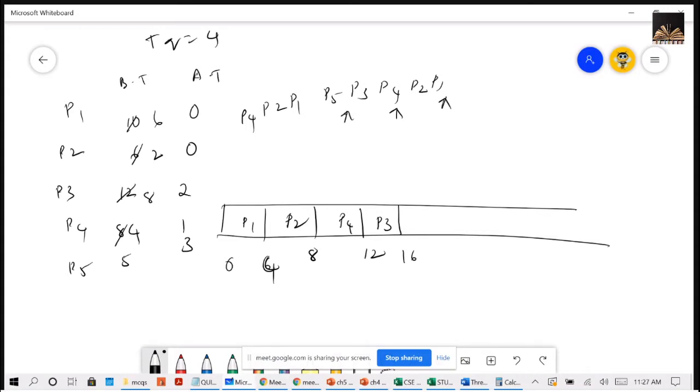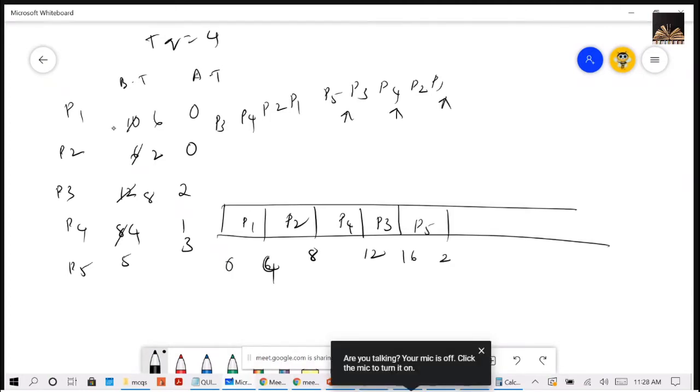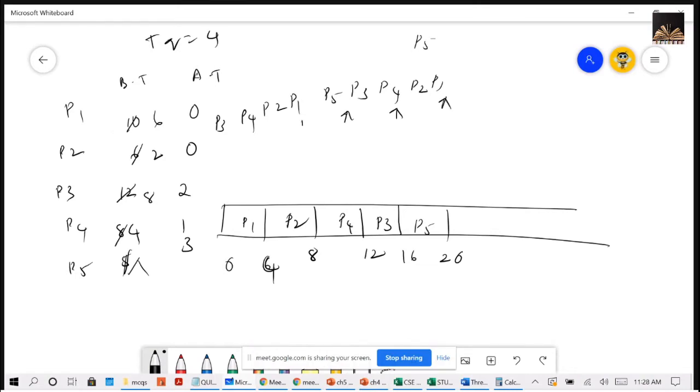Then P5, we're left with 1. Then again P1 will get the chance. P1 will get executed for 4, left with 2. Then P2 will get executed only for 2. P2 is completed. P4 will execute for 4. It's terminated. Then P3,